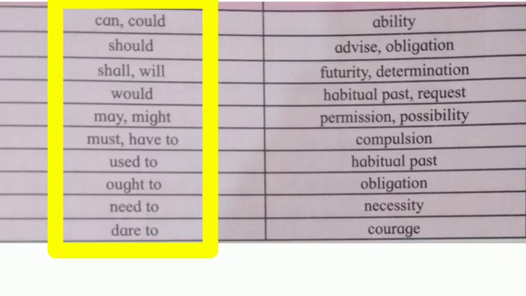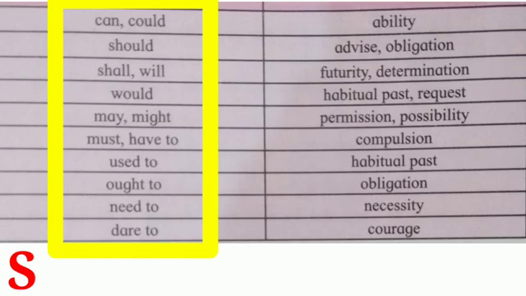Students, if you look at the list of these modals in English language, the main verbs that follow the modal verbs like can, could, should, shall, will, would, may, might, must do not take suffix s with them if the sentence begins with the third person singular.